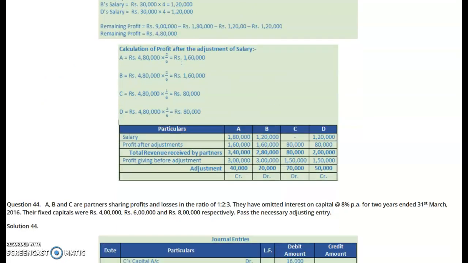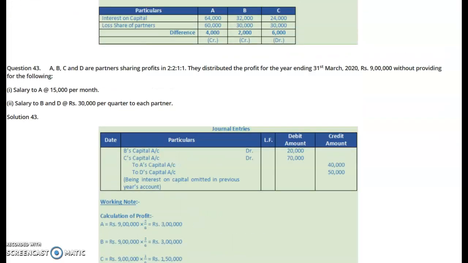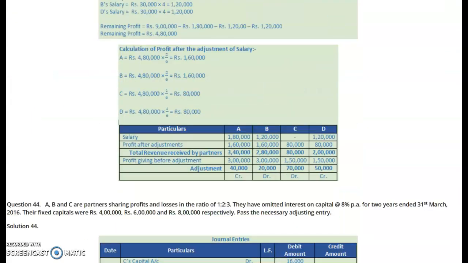So for B and D, the salary is 1,20,000 and 1,20,000. No salary is given to C here. Note down, no salary is given to C. So the total amount of the salary which the partners have not taken is 3 lakh plus 1,20,000, that is 4,20,000.